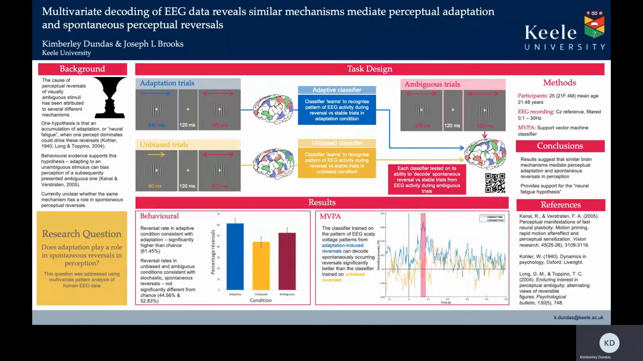ambiguous trials. So if the pattern of activity during the adapted reversals is more similar than the unbiased to that of spontaneously occurring reversals, then the adaptive classifier will be better at recognising spontaneous reversals than the unbiased classifier. And this is exactly what we found. The classifier that was trained on the adaptation-induced reversals was significantly better at recognising spontaneous reversals than the one that was trained on the unbiased. So this suggests that similar brain mechanisms mediate both adaptation and spontaneous perceptual reversals.